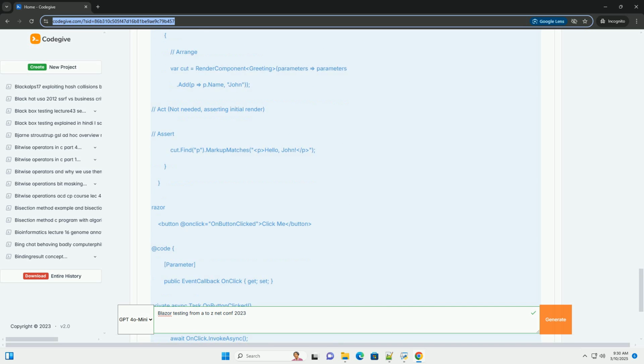Page.ClickAsync("button") clicks the button on the page. Expect(Page.Locator("p")).ToHaveTextAsync("Current count: 1") asserts that the text of the p element is "Current count: 1". Page.Locator("p") creates a locator that identifies the paragraph based on the CSS selector p. Expect is from the Playwright.NUnit library and offers a fluent assertion API.